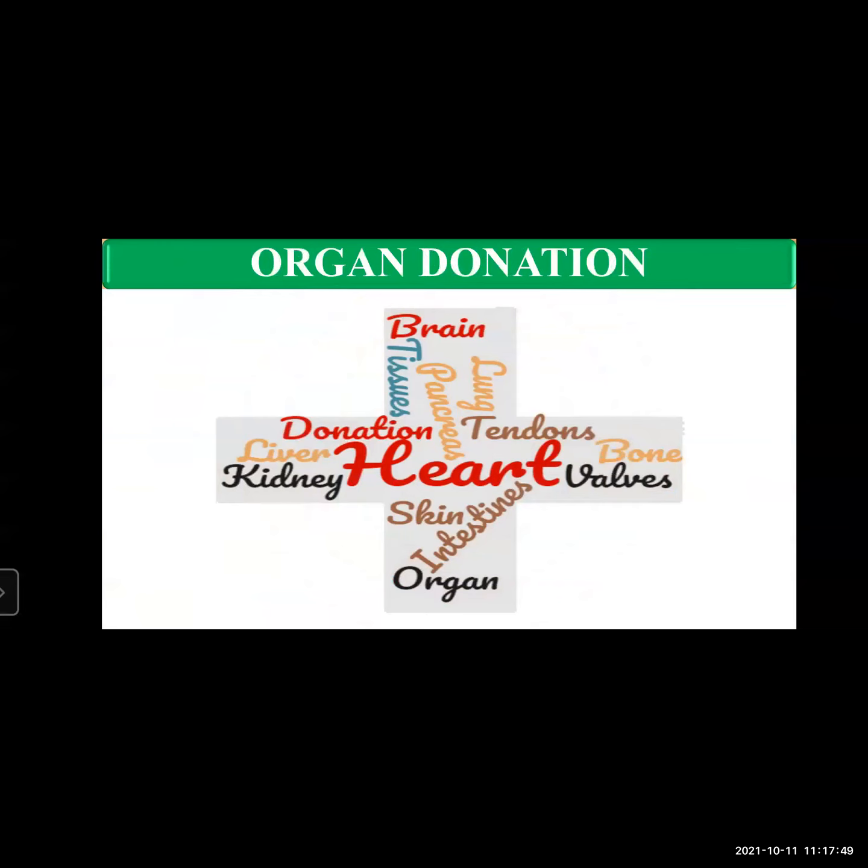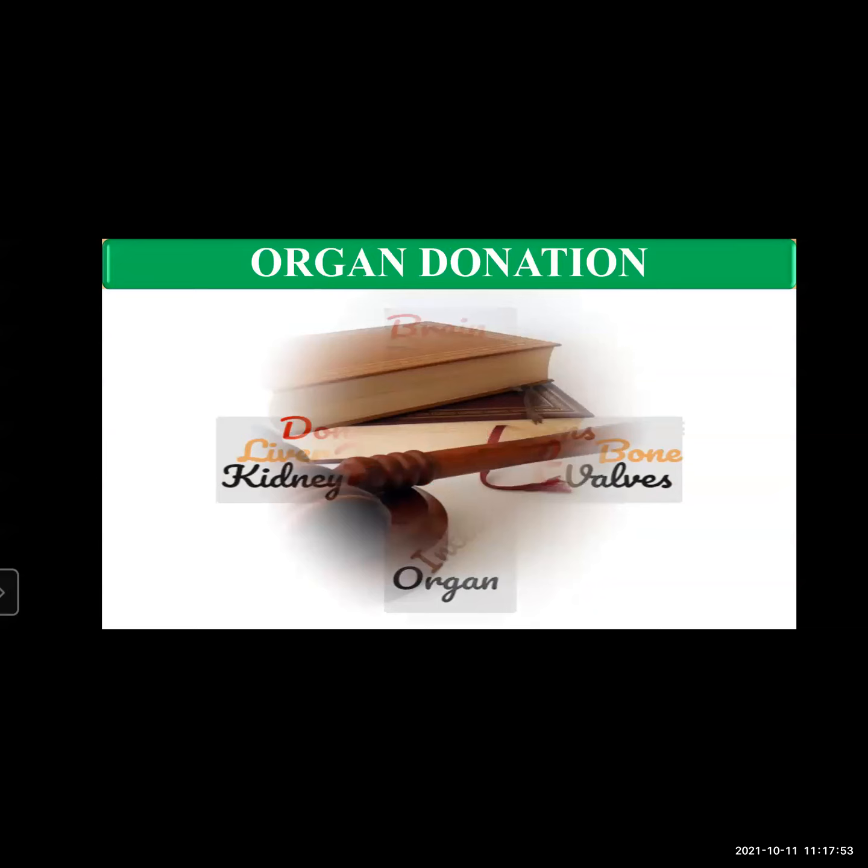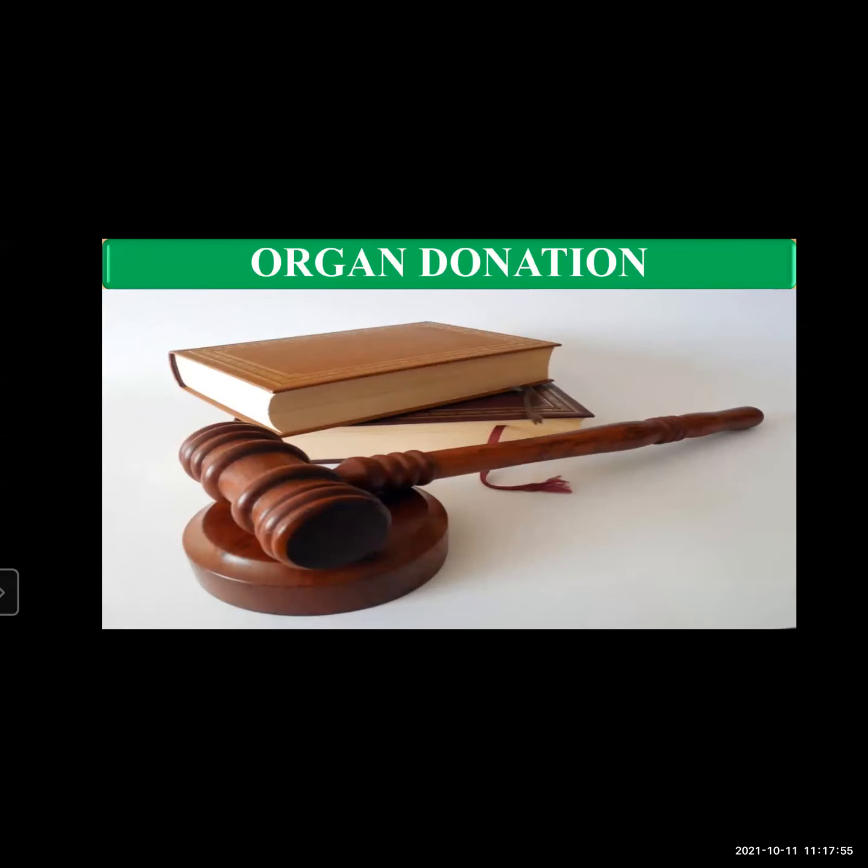Organ donation and transplantation is under the control of the Transplantation of Human Organs Act, 1994, and subsequent amendments of 2009, 2011 and 2014, so that the overall process is regulated and no person would be cheated.